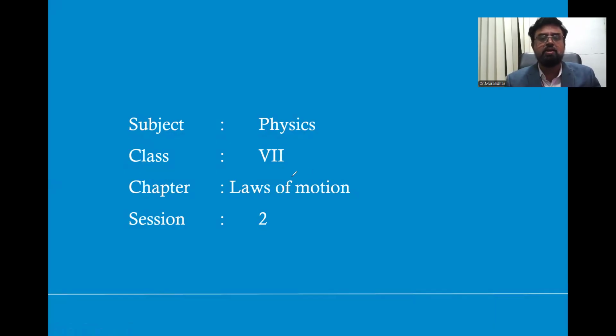As you can see on the screen, and you are well aware, my subject is physics. We are in class 7th. Our ongoing chapter, chapter number 3, is Laws of Motion. Today we are entering the second session, the second class. In the last class itself, we started the third chapter, Newton's laws of motion. We'll continue where we stopped in the last class.